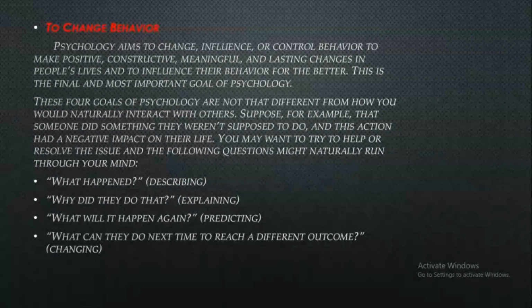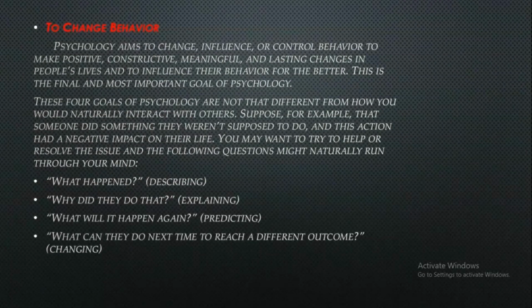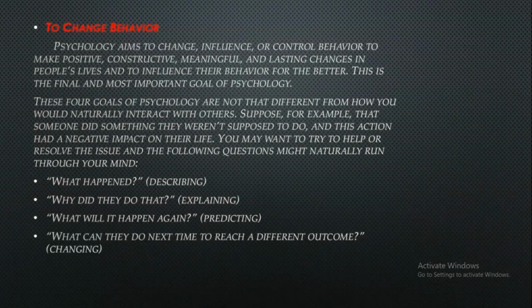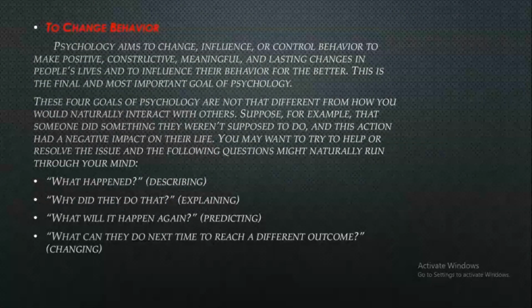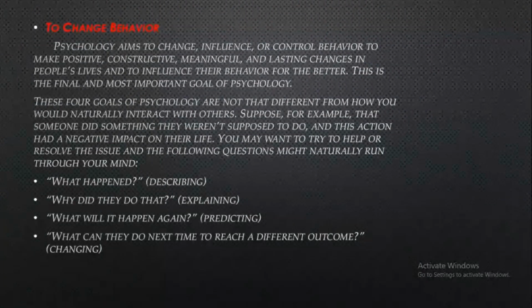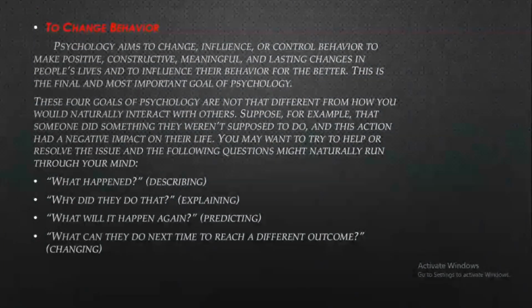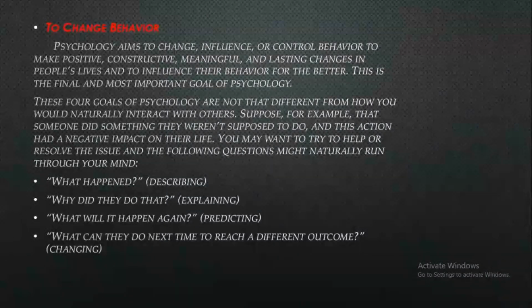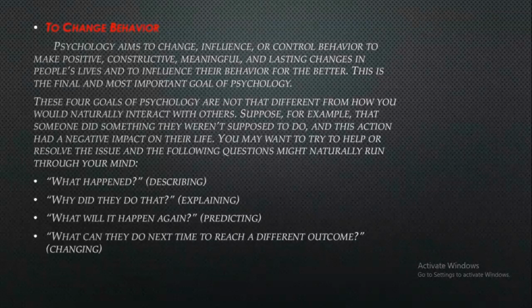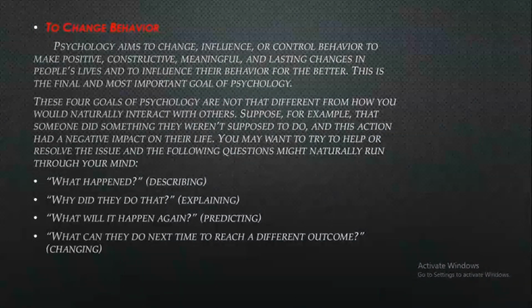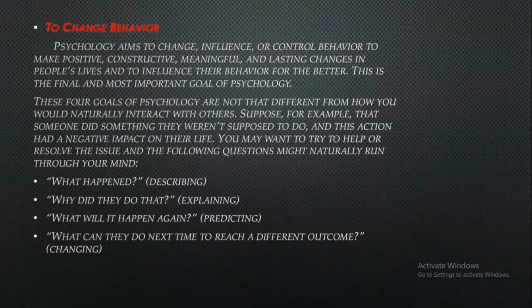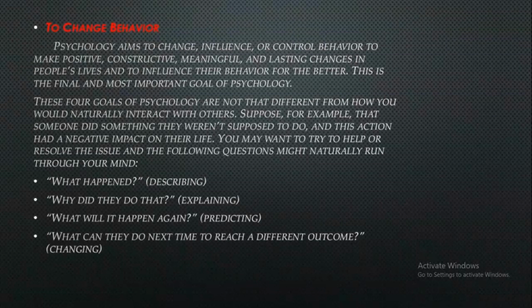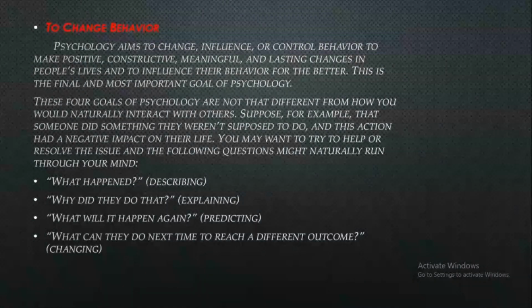Why did they do that? It means what are the reasons behind that, which is the explanation of that specific behavior. Will it happen again, or when will it happen again? That is the third goal, the prediction of the behavior. Either it will happen again or it will not happen. And the last one is, if there are chances that it will happen again, how we can change or alter that specific behavior so it will not happen again in the future, right? So these are the four goals of psychology.